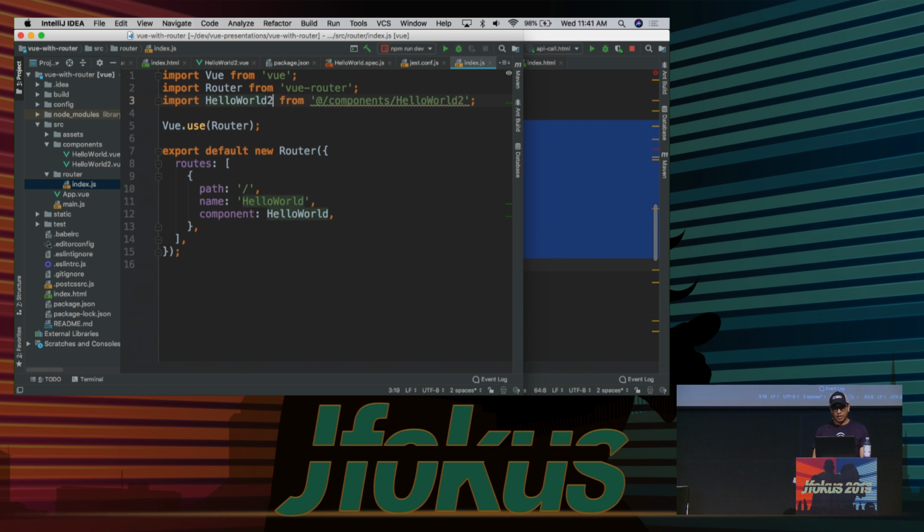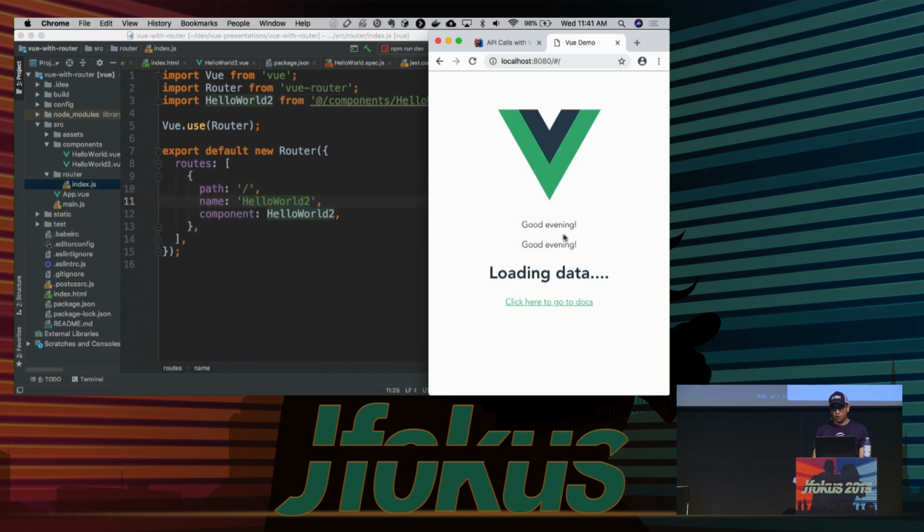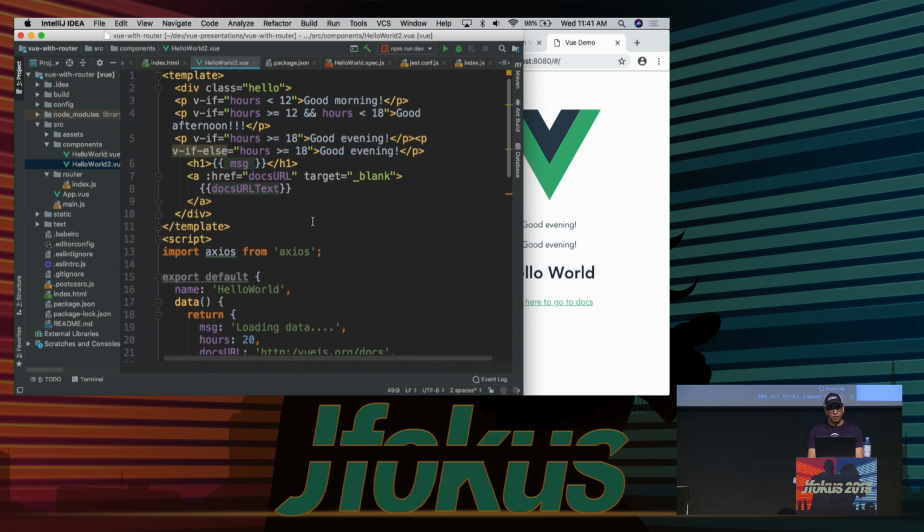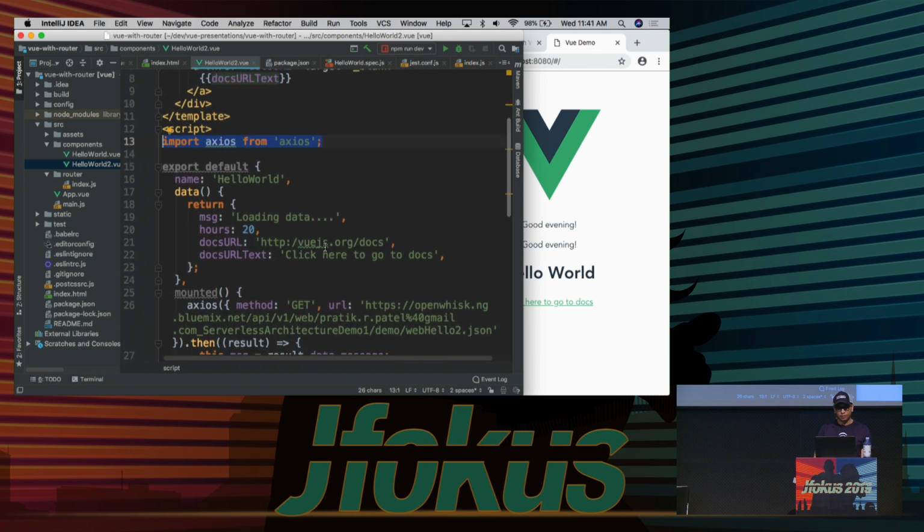So let's go change this back to our Hello World 2. Okay, save that, and we should have a slightly different thing coming up here. Okay, so if we go to Hello World 2 now, let's have a look at this. This is more or less the same as what we had before, right? So this is our v-if, v-else, etc. But what I want to show in this one is how do we go and load some data, right? Where do we put a data load inside of our Vue application or Vue component, okay?